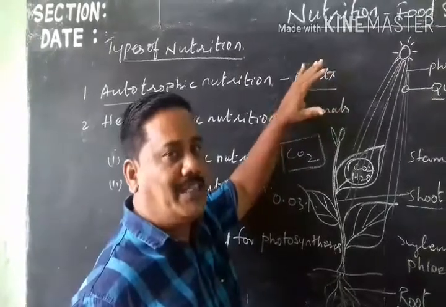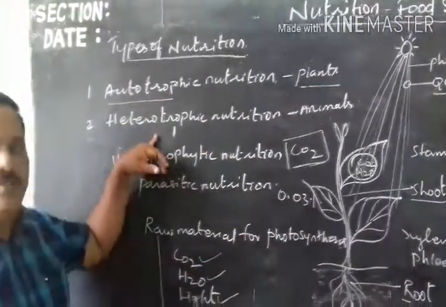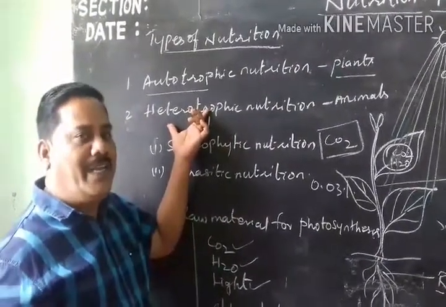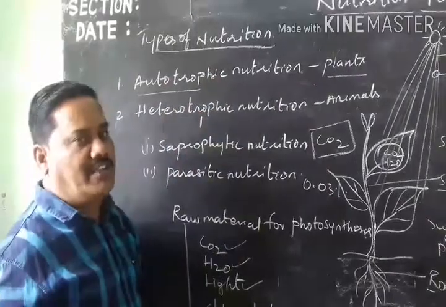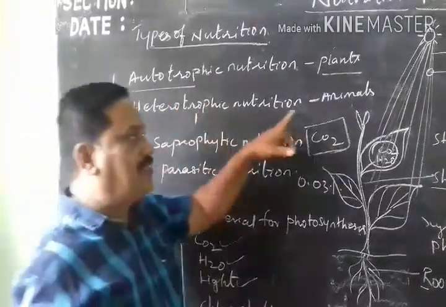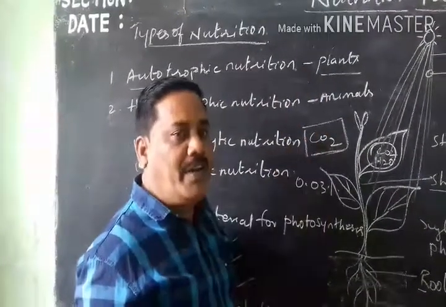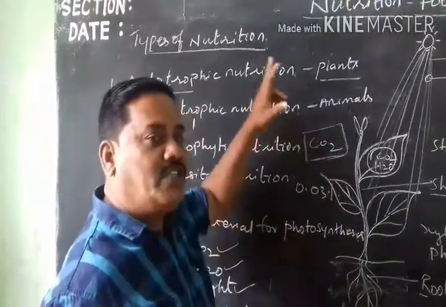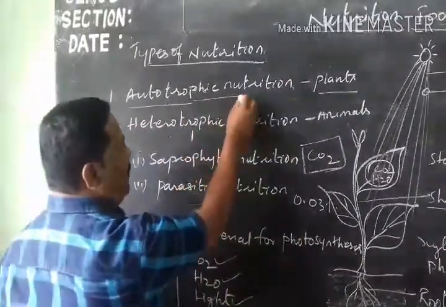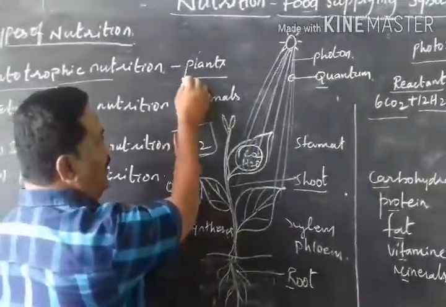All the green plants prepare their own food material. Heterotrophic nutrition means the organism cannot prepare its own food material; they depend on other organisms. This is called heterotrophic nutrition. Example, animals. The whole animal kingdom cannot prepare its own food; they depend on other organisms. First you learn about autotrophic nutrition, for example all the green plants.